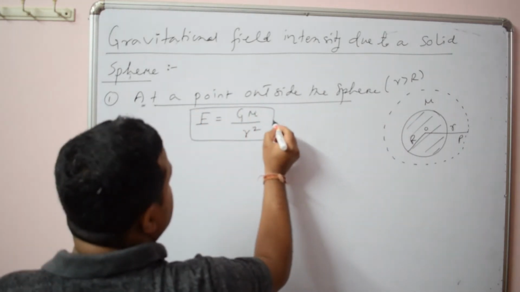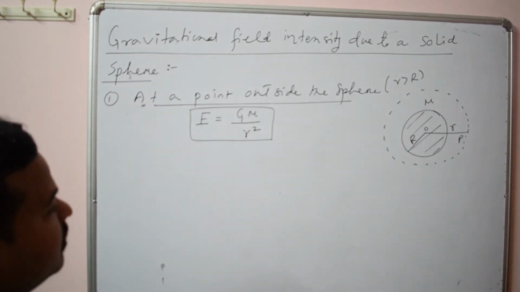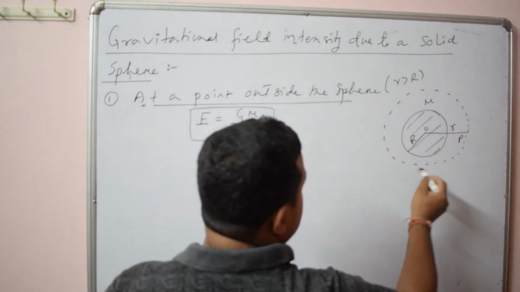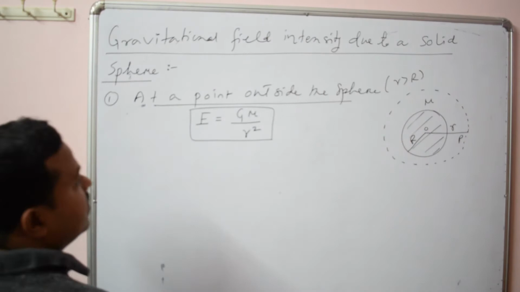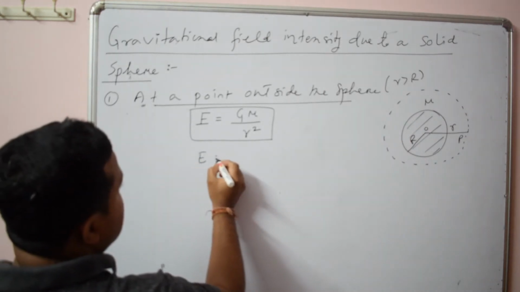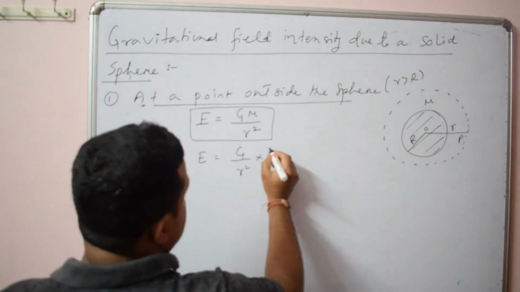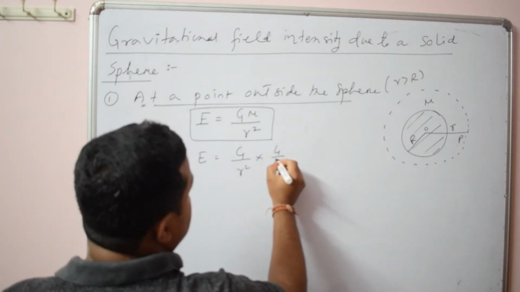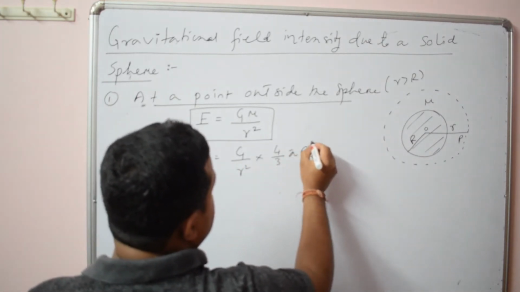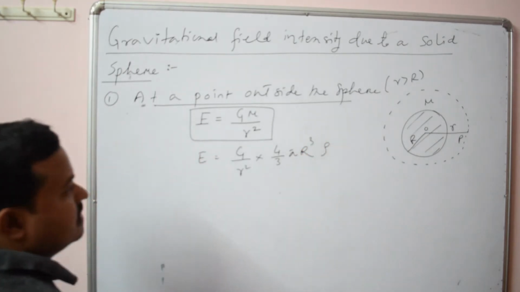Now you can modify this formula because now the mass is distributed throughout the sphere. So you can change this mass as volume times density. Volume is 4 by 3 pi R cube into density. Rho is density.